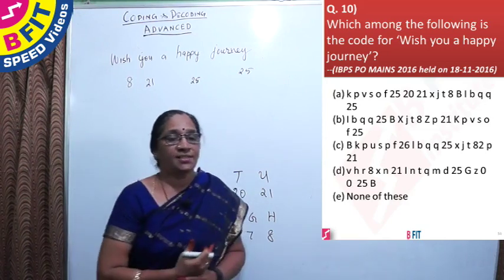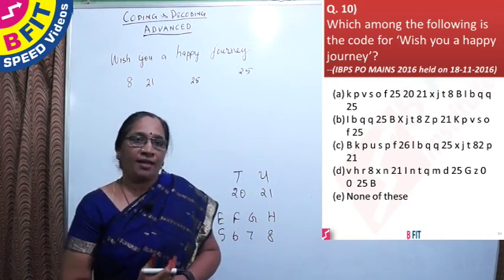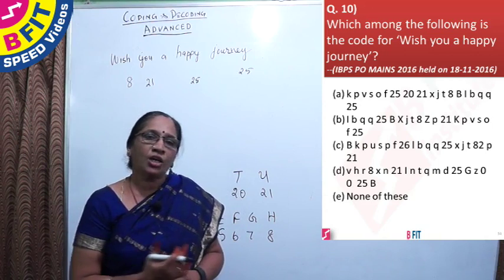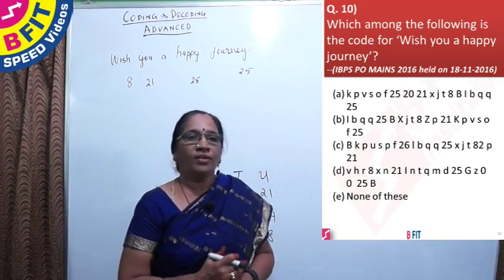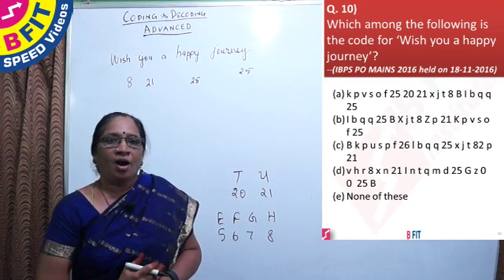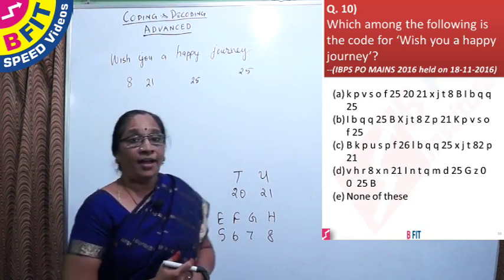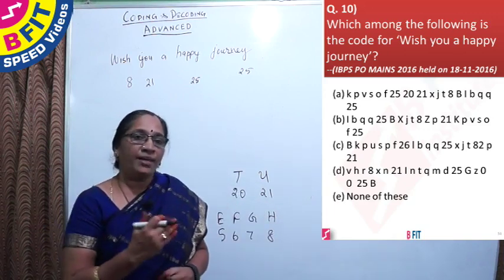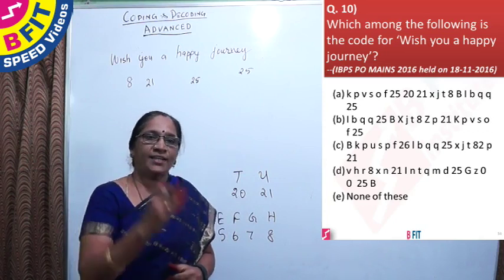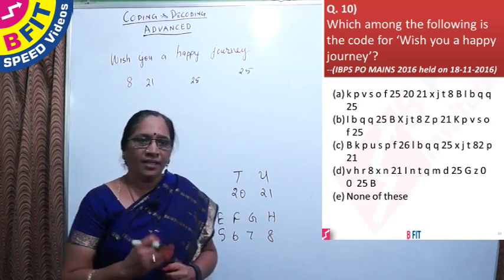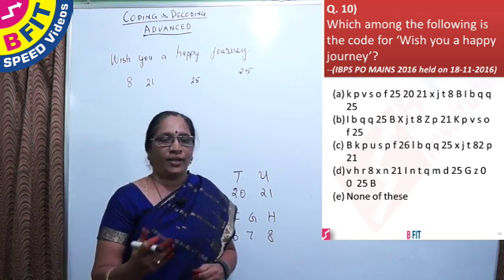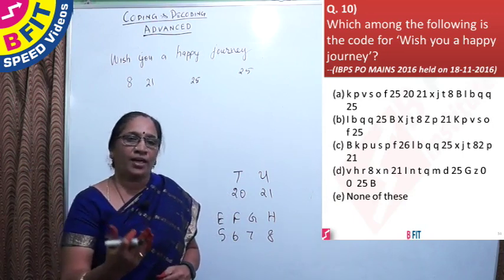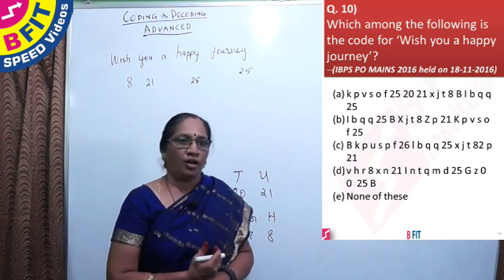Let us check the options. In the first option A, we have three numbers together, 25, 20 and 21, which is not going to be the right choice. So we can eliminate that choice. Option B has 25, 8, 21 and 25. Let us have B as one of the choices. And C has 26, so option C is eliminated. D is also having 8, 21, 25 and 25. After considering these two choices, and if it is not going to be okay, then we will go for the fifth option, none of these.